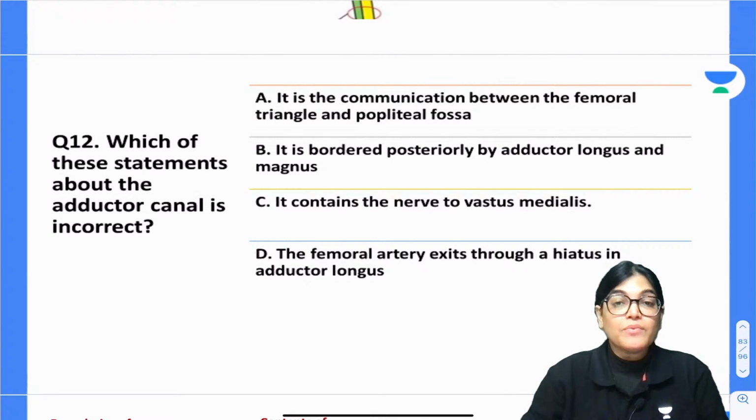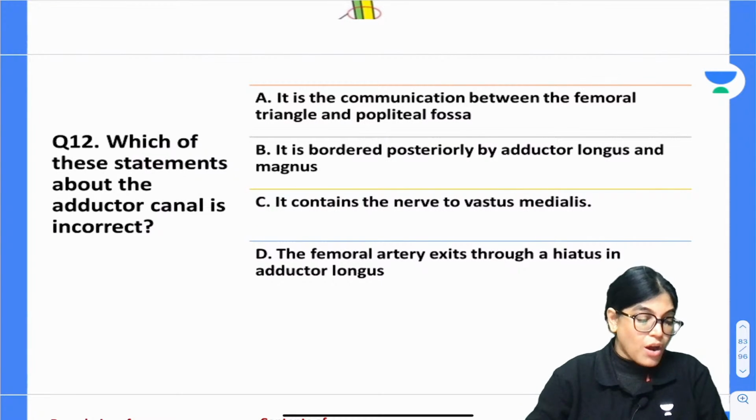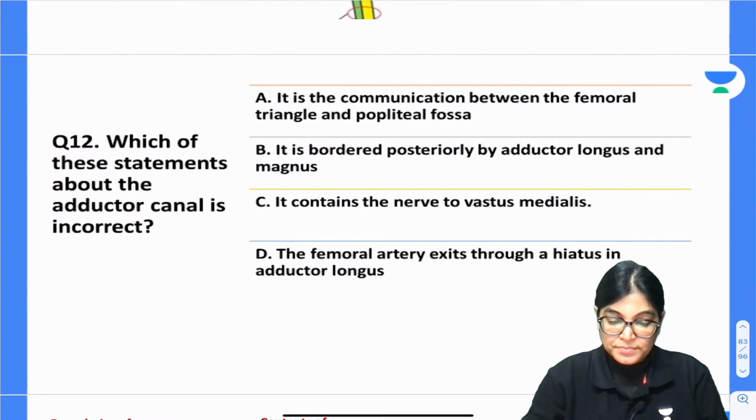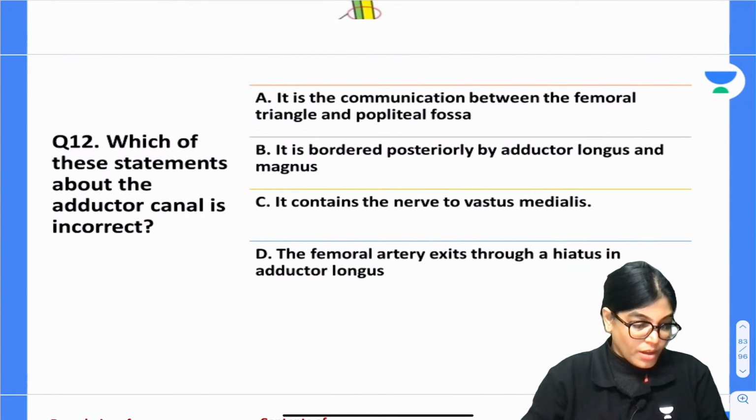It contains nerve to vastus medialis, and it contains the femoral artery which exits through the hiatus in adductor longus. So which is the wrong statement? Your time starts now. You will get 30 seconds. Mark the correct answer for question number 12.